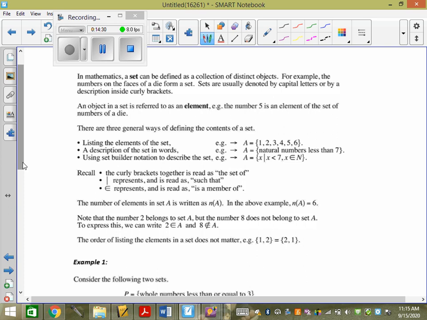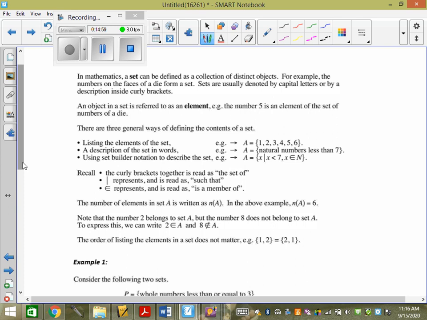In mathematics, a set can be defined as a collection of distinct objects. So, for example, the numbers on the faces of a die form a set. Sets are usually denoted by capital letters or by a description inside curly brackets. An object in a set is referred to as an element. The number 5 is an element in the set of the numbers on a die.